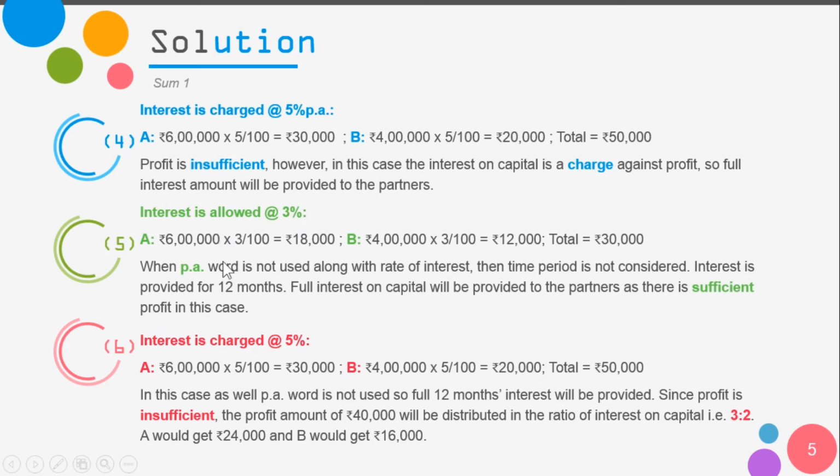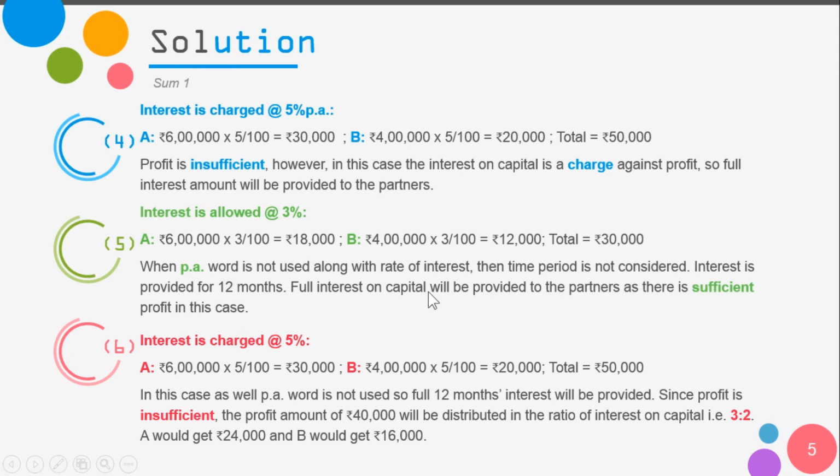In this case, however, the contribution was made at the beginning of the year. There is no date mentioned. So all our calculations are as per 12 months only. However, if there was any month, we would have ignored it. If the contribution was made during the year, mid of the year, or any additional capital was introduced, and the words per annum are not used, we will not consider any time period. Everything will be calculated for 12 months. So this is also the same. Here also we're getting total interest of 30,000, 18,000 and 12,000 as per our previous calculation. And here also full interest will be provided to the partners because there is sufficient profit.